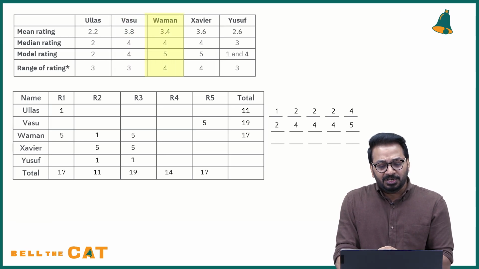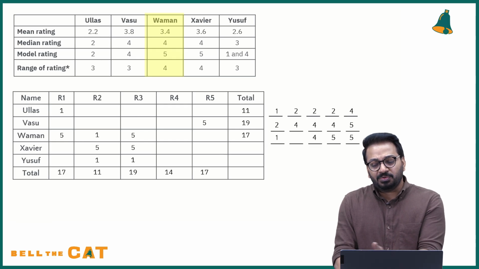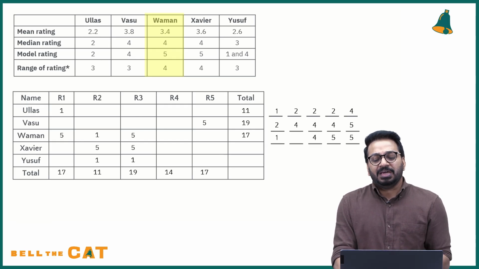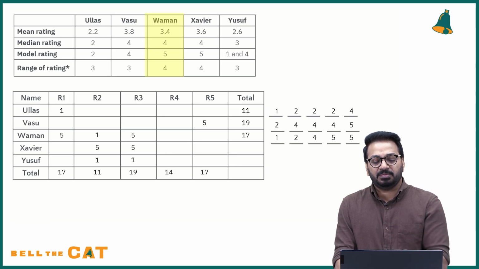So this is 17. You do the same thing. You have 1 and you have two 5s. And they're saying the median rating is 4. That means that is the rating in the middle. Now already your job is done. You don't need to do anything else here. 15 and minus, this is the total that you have. Total is 17. 17 minus 15, the remaining value is 2.